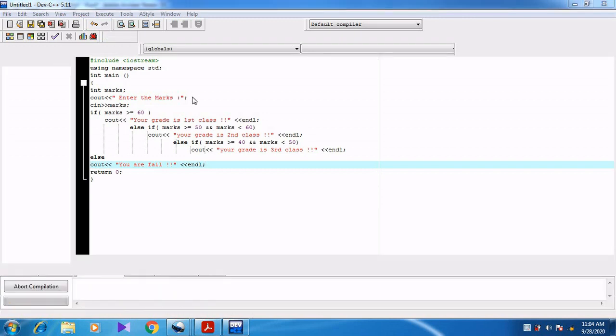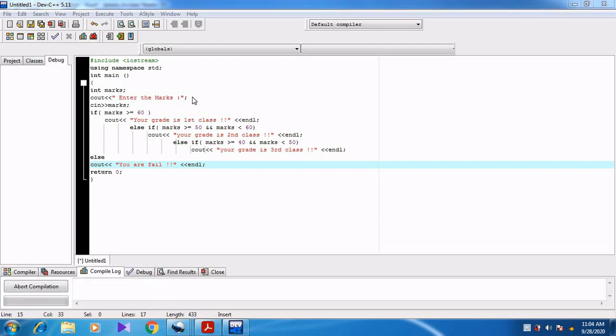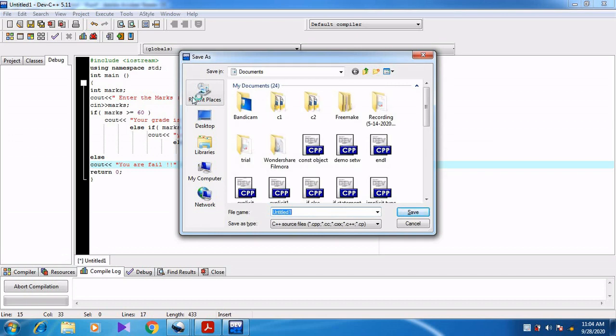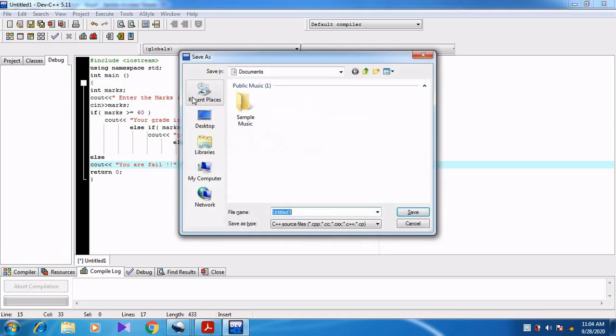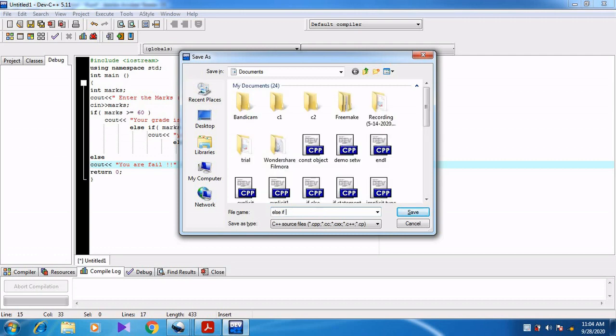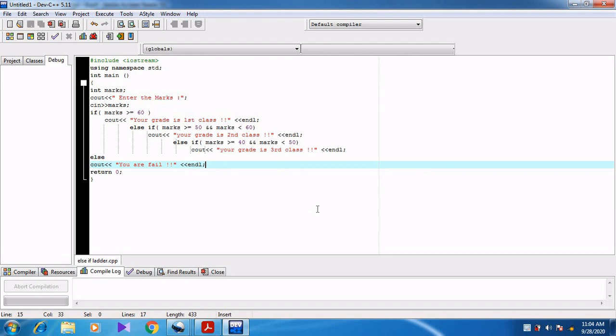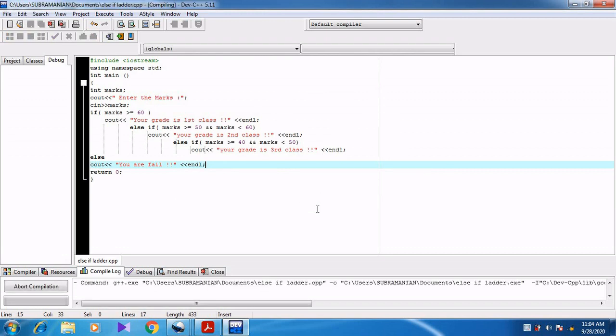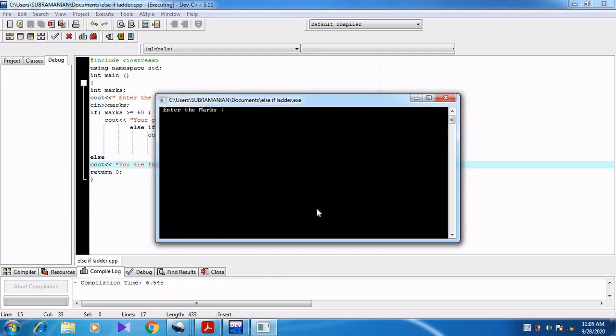Can you understand, students? Now I am going to compile. So first of all you want to save the program. Control plus S, saving the file. So else if ladder. After saving the program, F9 is for compile. After compiling there is no error, so I can go for F10, executing the program.